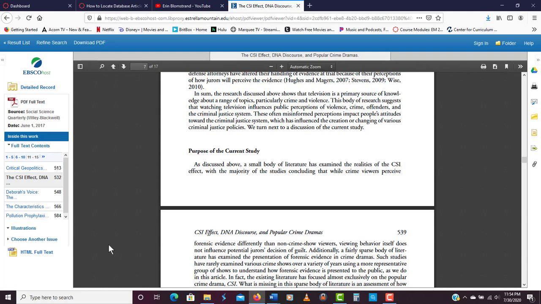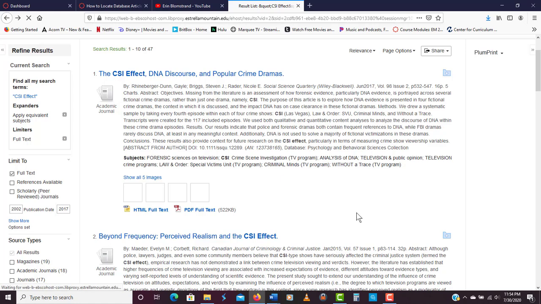Again, you could switch back over on the left-hand side to HTML full text if you wanted. And then back over here on the right, we still have all of our other options for saving it to the drive, emailing it, printing it, and then properly citing it if you want to cite it. So this is how you would locate articles in a database. It's as simple as that.